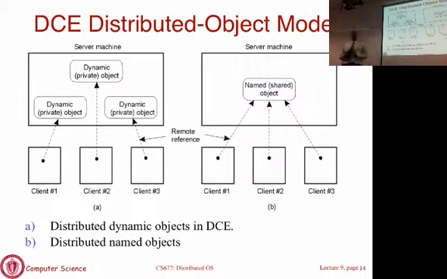Private object basically says whenever you call a method foo on some object that is remote, when the call arrives at the server, you will instantiate a new version of that object. You will do a new on that class and create a new object. Then that method will execute on that object, and when the method is done, you deallocate that object entirely. So this is equivalent to having a thread per request model.